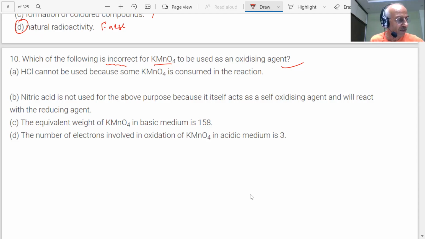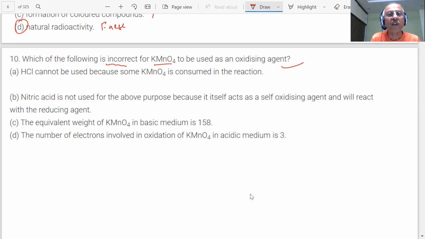In acidic medium, KMnO4 acts as a very, very strong, very powerful oxidizing agent. You are aware of those reactions in acidic medium. How did we show the reaction in acidic medium?